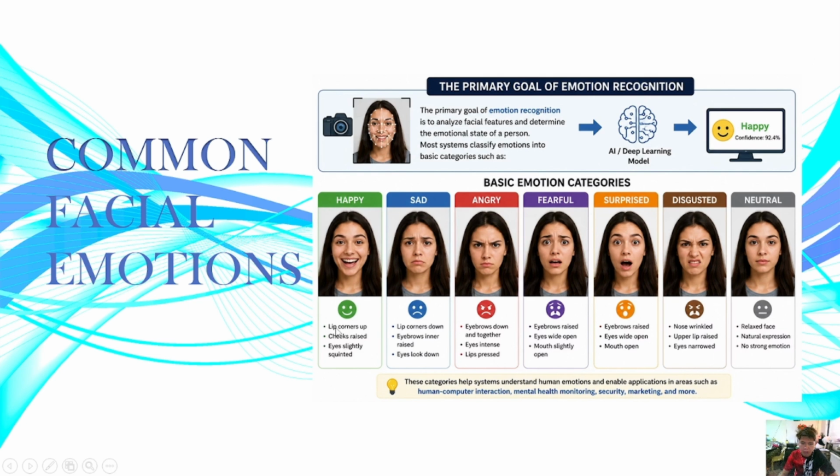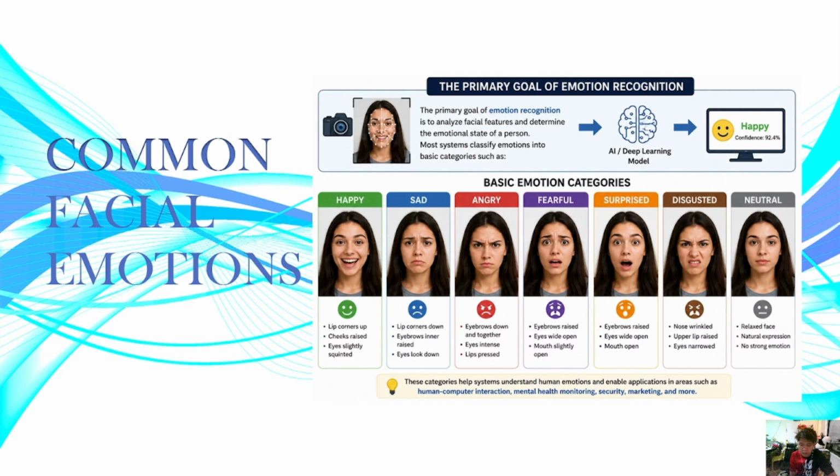The first one here is being happy. If the person in the picture is happy, the lip corners pucker up, the cheeks are raised, and the eyes are slightly squinted. If the person is sad, the lip corners go down, the eyebrows are raised, and the eyes look down. If it is angry, the eyebrows are down and together, the eyes are intense, and the lips are pressed.